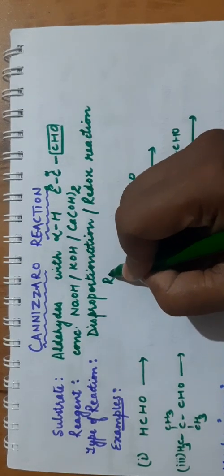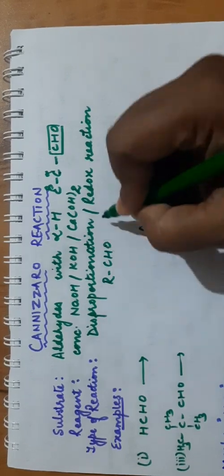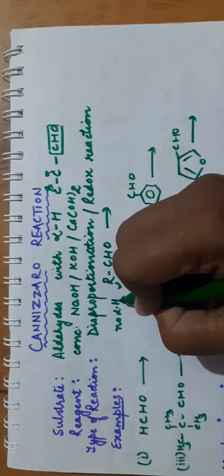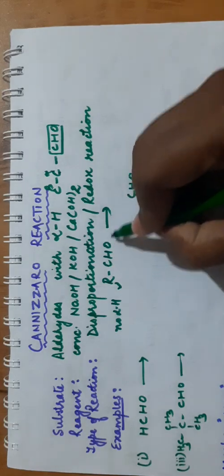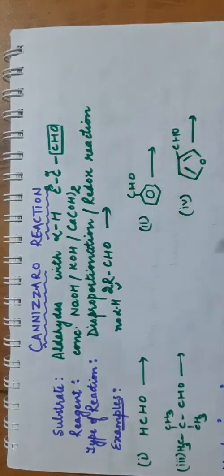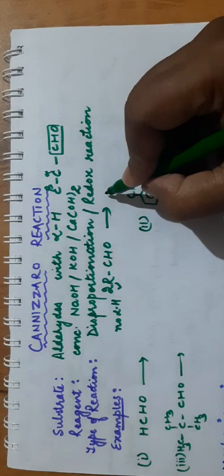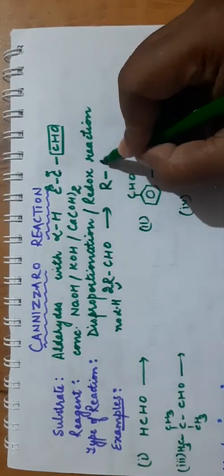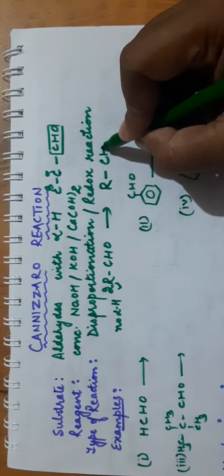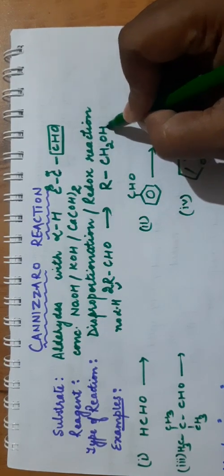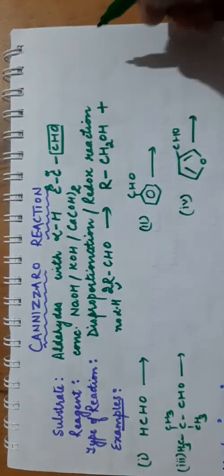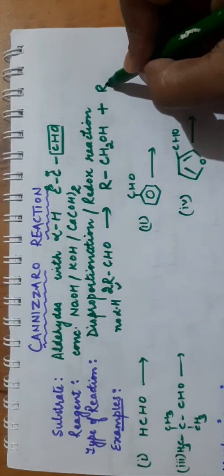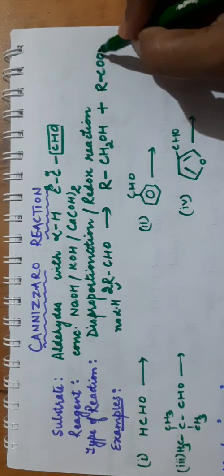Say we have RCHO. Here this R does not have alpha hydrogen. So you have to take two molecules. In one case it will be reduced. So we have R, we have one carbon here. This aldehyde will be reduced to alcohol. And another molecule will be oxidized to salt of carboxylic acid. So you will get RCOO minus.